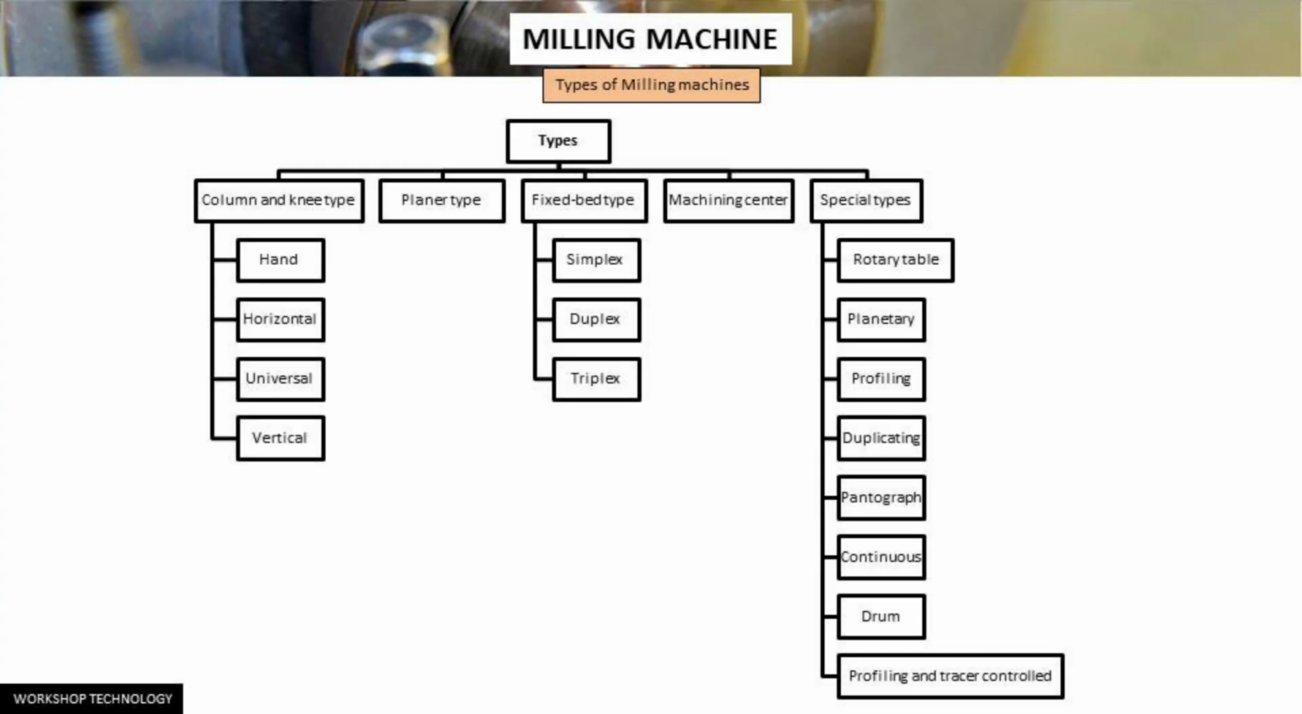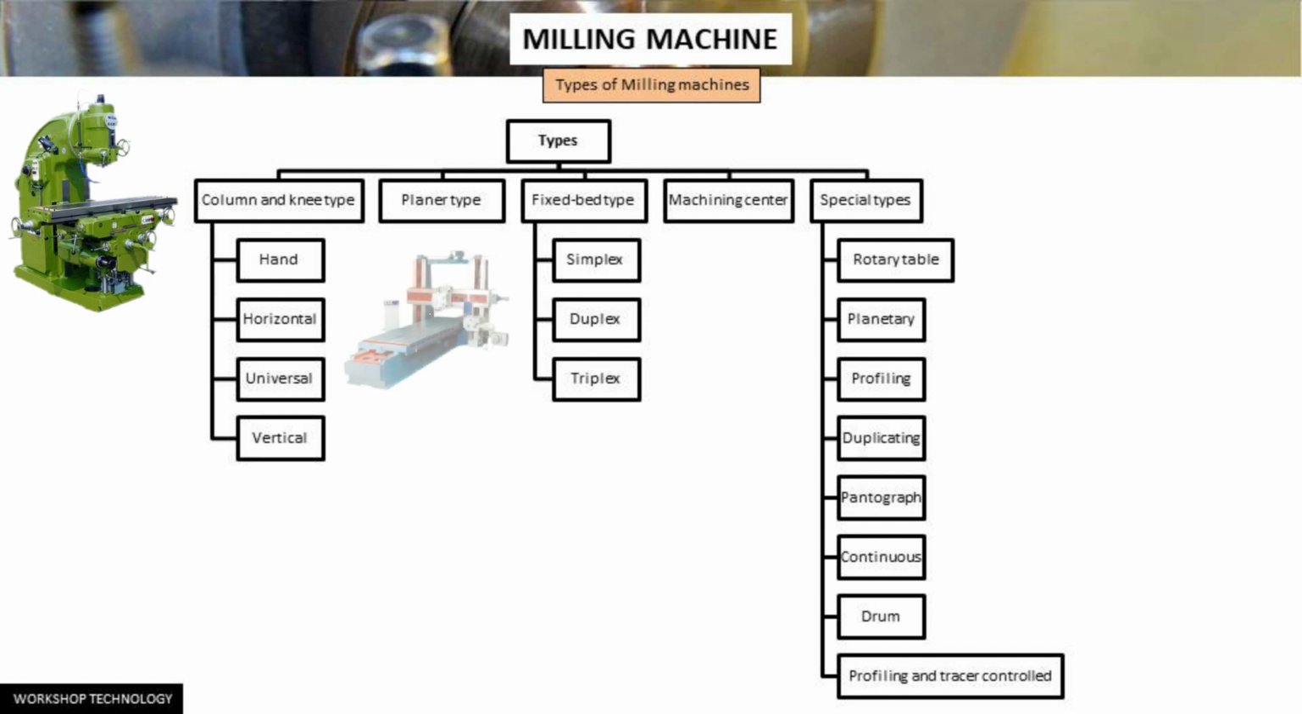Milling machines are made in a variety of types and sizes. According to general design, the distinctive types of milling machines are discussed here. First is the column and knee type milling machine, under which hand milling, horizontal, universal and vertical milling machines come. Then we have the planer milling machine and the fixed bed type milling machine, under which simplex, duplex and triplex milling machines come.